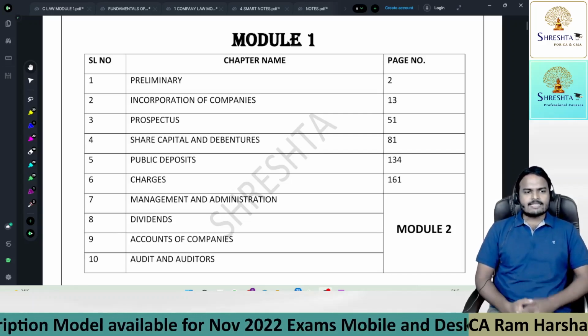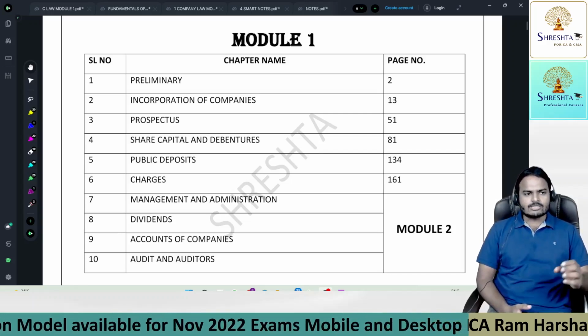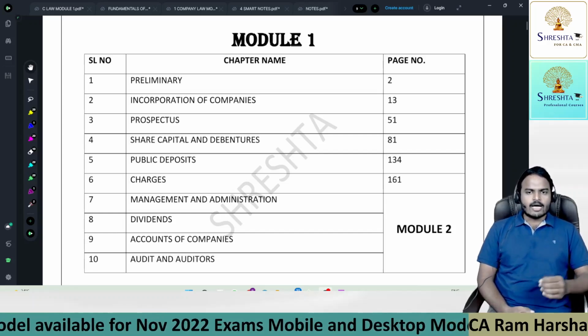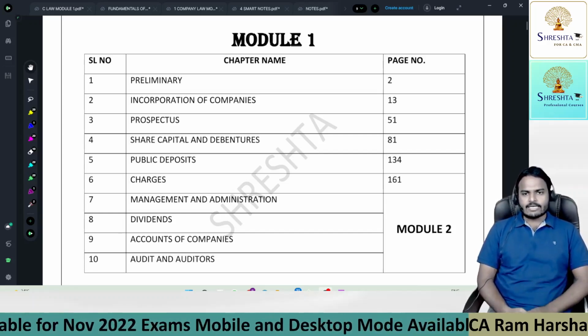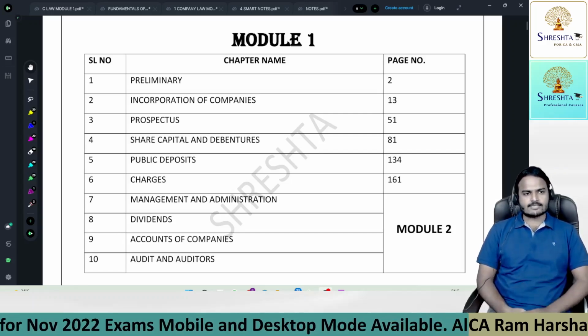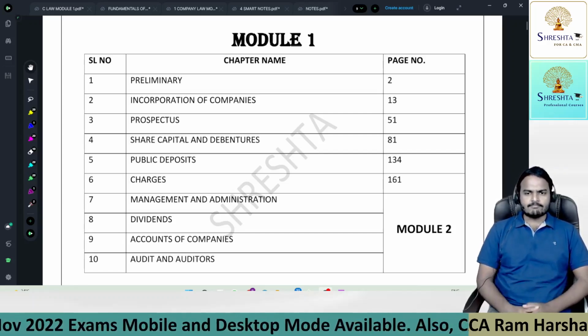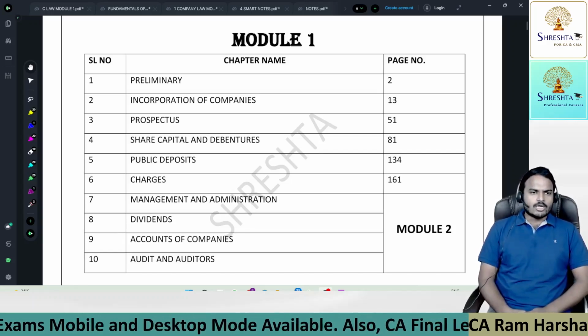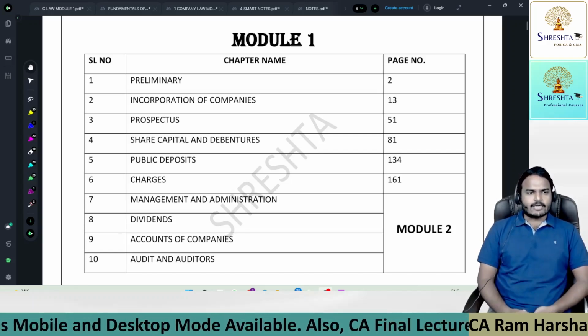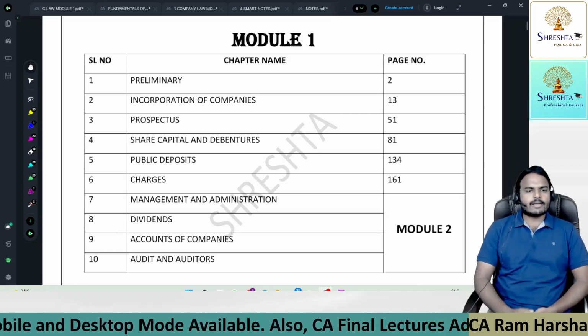Now coming to these 10 chapters, we have already completed chapter 1 and chapter 2. In chapter 1, everyone knows about what is a company and the types of companies. So about basics, simply what is a company and what are the types of companies involved. Now after getting knowledge about a company, we'll proceed with incorporation of a company.